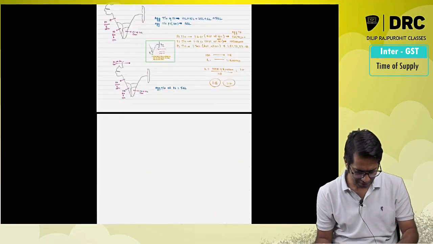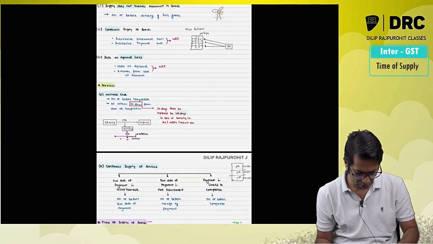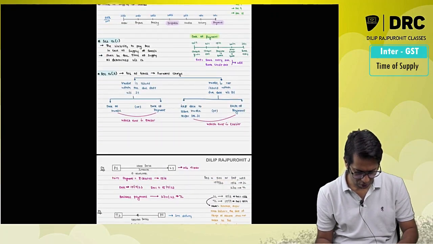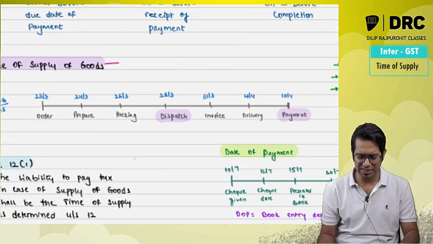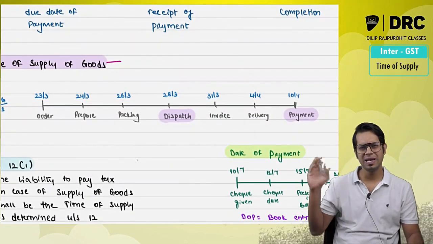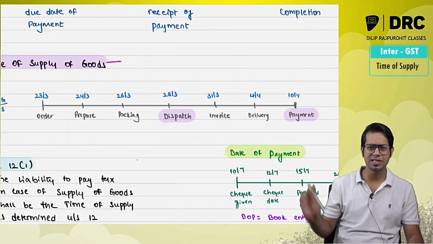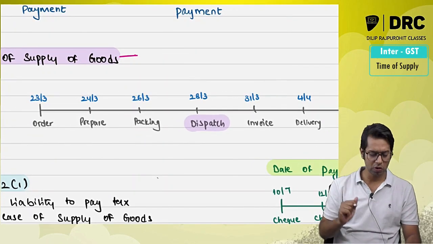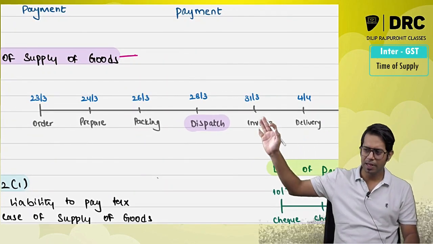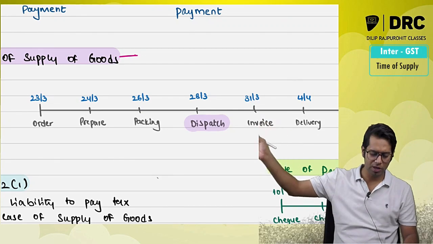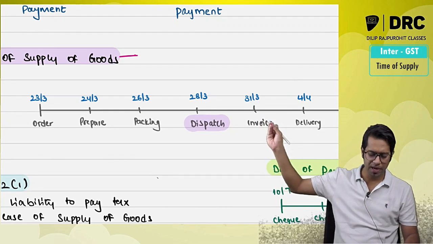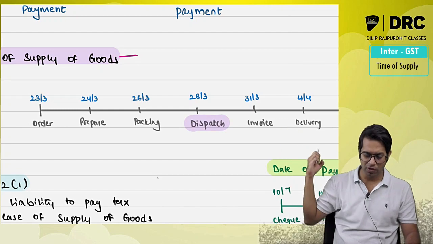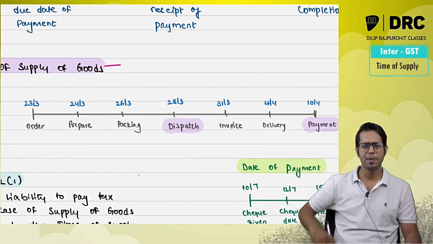In simple words, whenever there is any supply of goods or services, there are different activities which happen. There will be a date when you place the order, then a date when the order is prepared, then packing happens, the goods are dispatched, the invoice is given, then it is delivered, you receive the goods, and finally the payment is made.